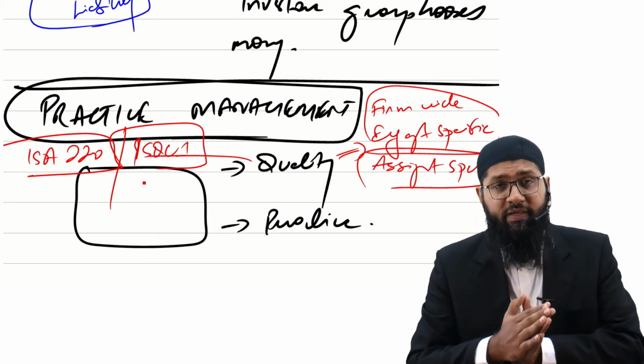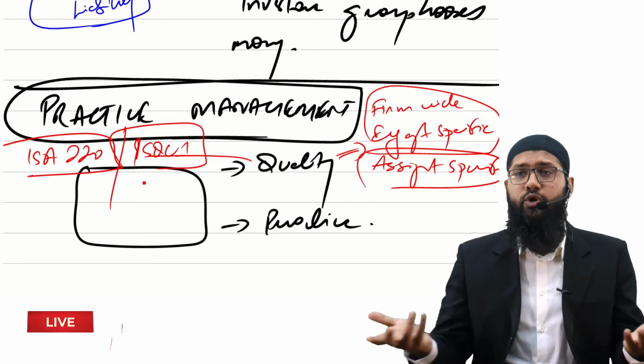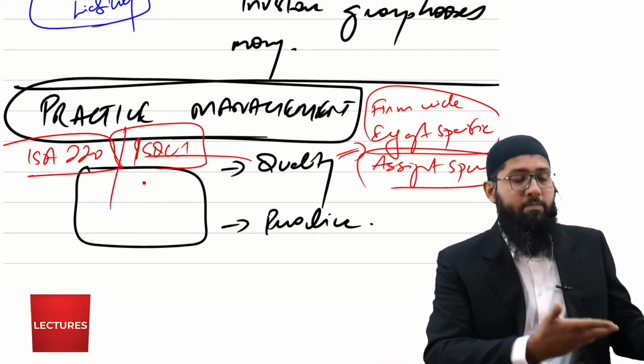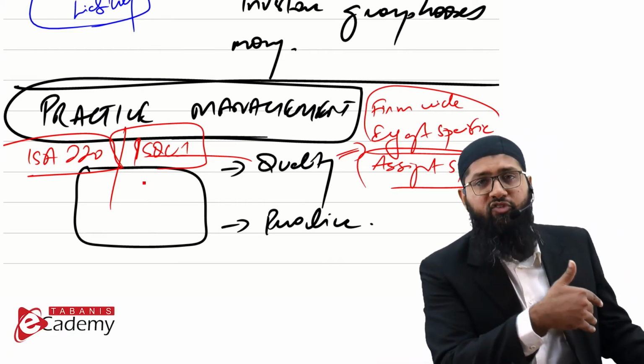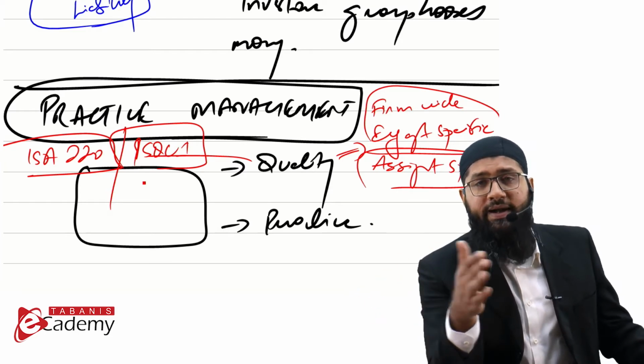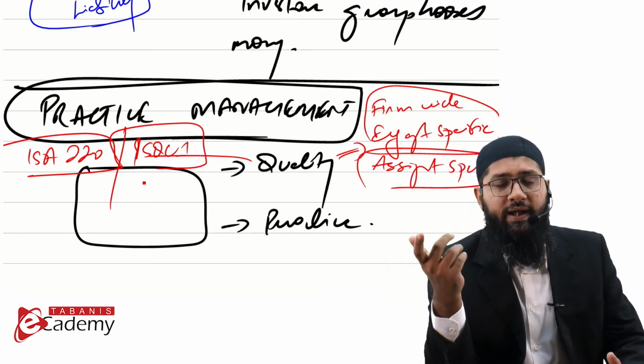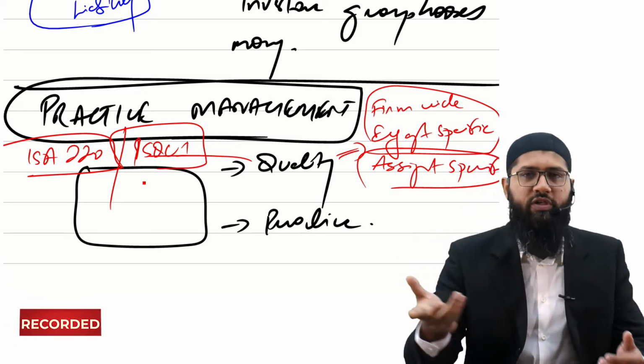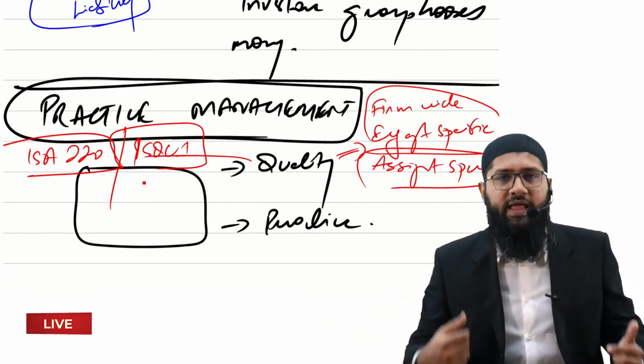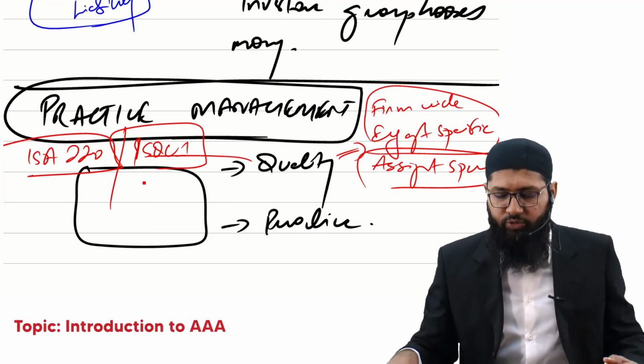If the engagement-specific quality is not maintained, you would lose out as a firm, because maybe if there is a poor quality on an engagement, you might end up expressing a wrong opinion, and expressing a wrong opinion might actually end up leading you to a situation where the regulator may act against you. So you got to make sure that you do that.